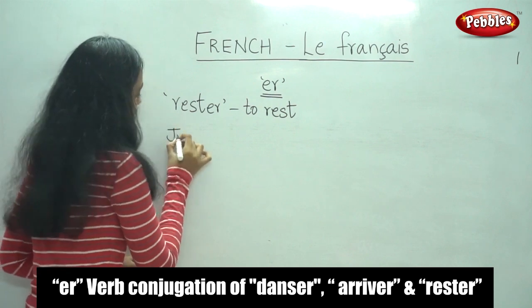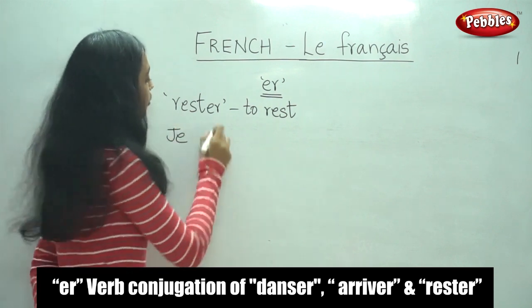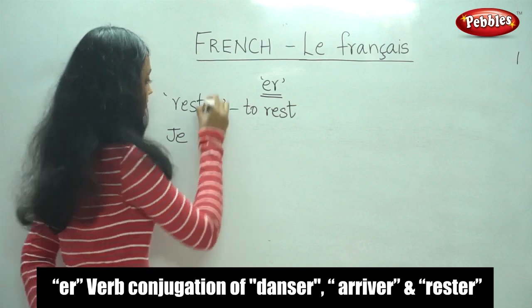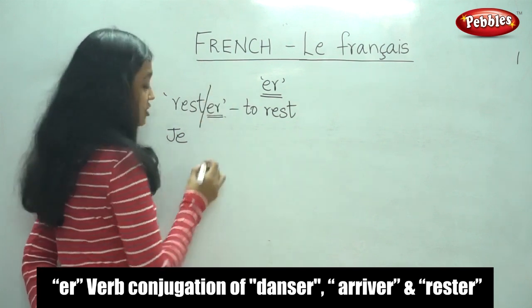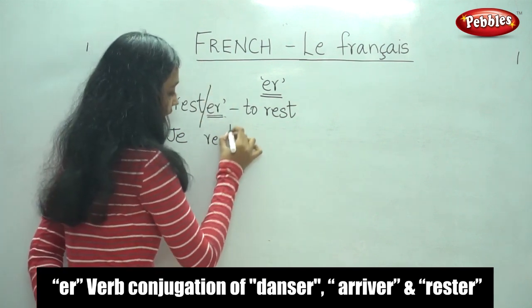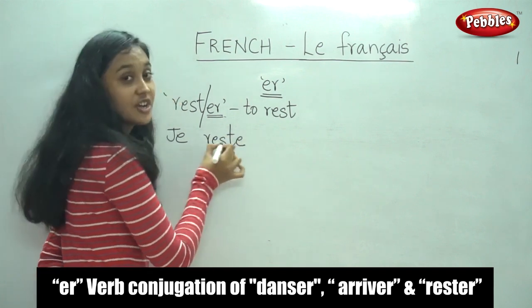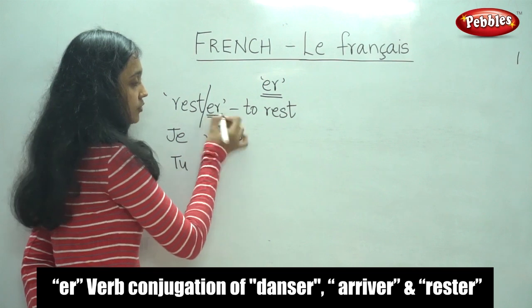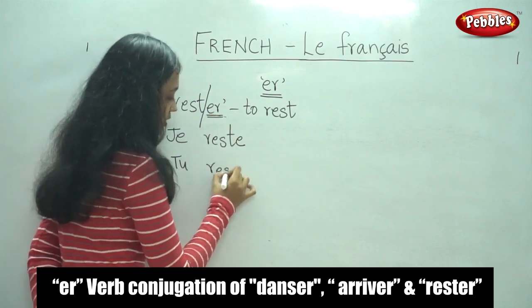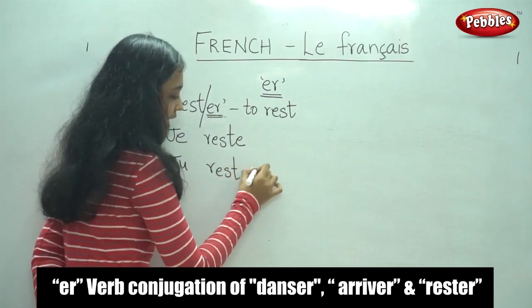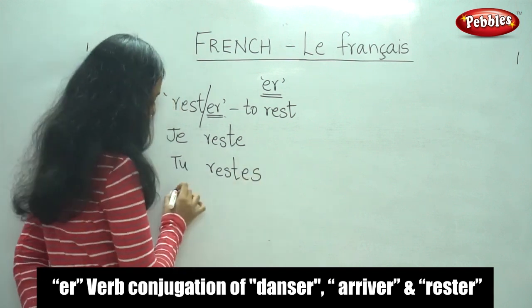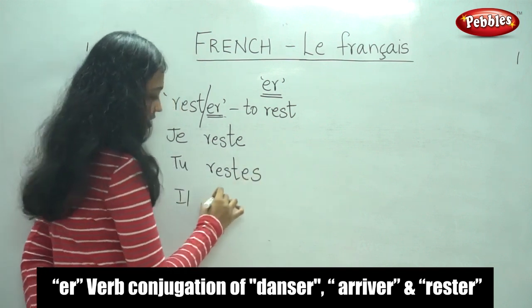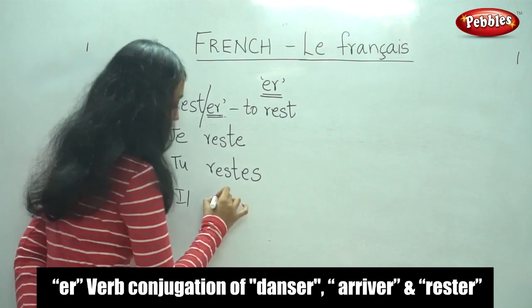So, for je, what would we do? We would remove ER and replace it with E. Je reste. For tu, we would remove ER and replace it with ES. For il, see, since we practiced, it is coming easily for us.